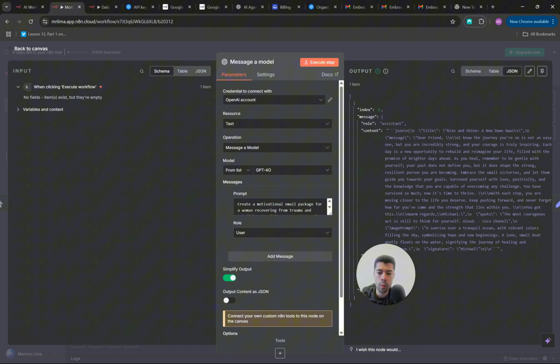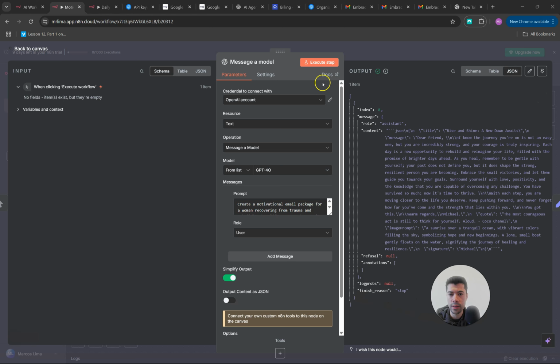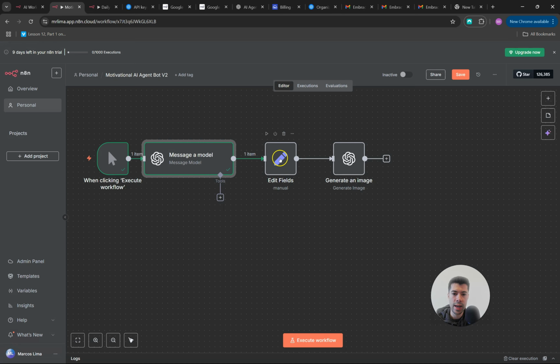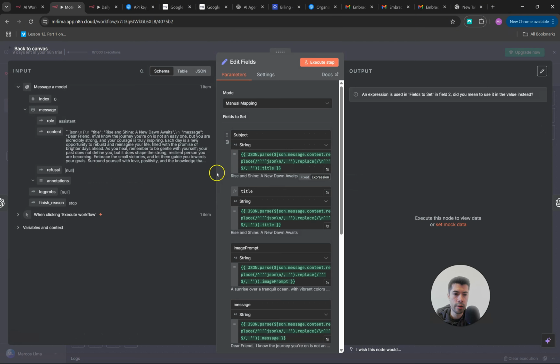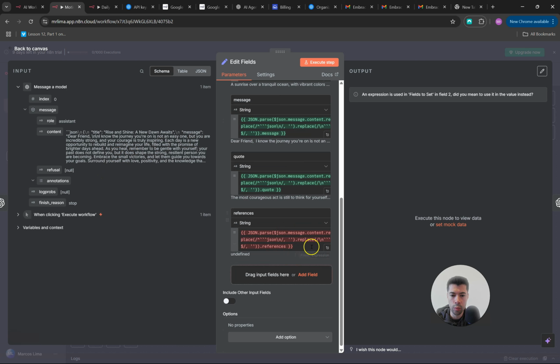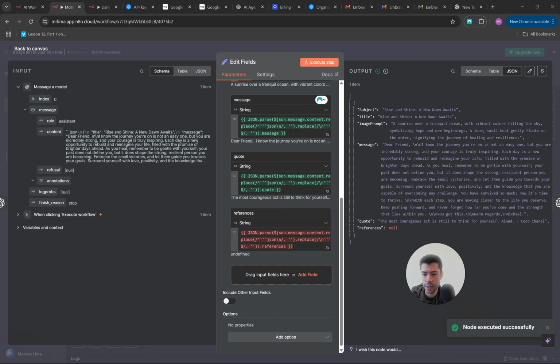So basically what this means is this node is working, it's sending information to the next node. So if you come back here to the edit field and open it, you're going to see the edit field is receiving that information from our messenger model node, and our functions are working. This one is not working so far. So probably if we click here on execute step, you can see here that the node has been executed, but this reference here, which is one of our fields, is not working.